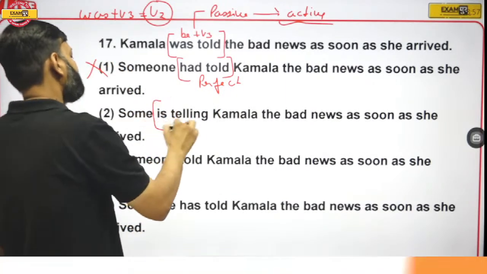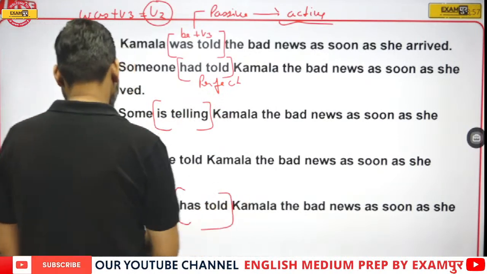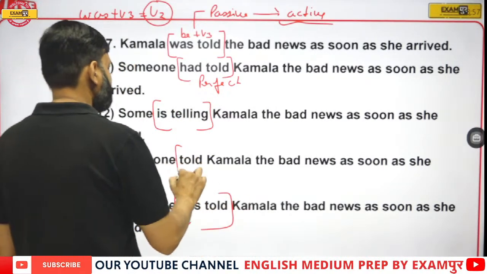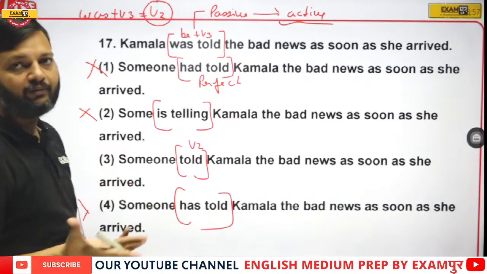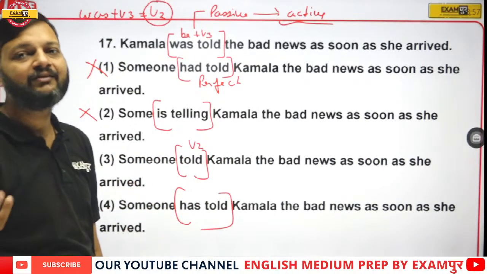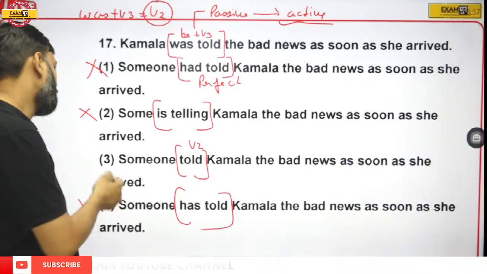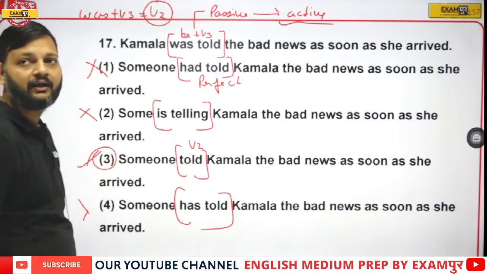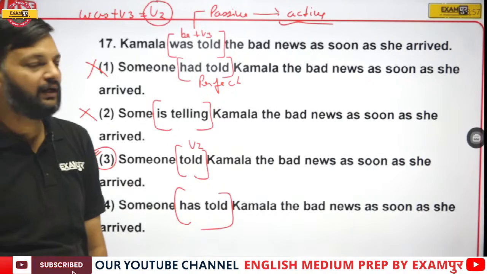Here we have is telling, cannot be the answer. Here we have has told, cannot be the answer. Only one option has the second form of verb. And was plus V3 is the passive of past indefinite, that is second form of verb. So undoubtedly option number 3 is the right answer.